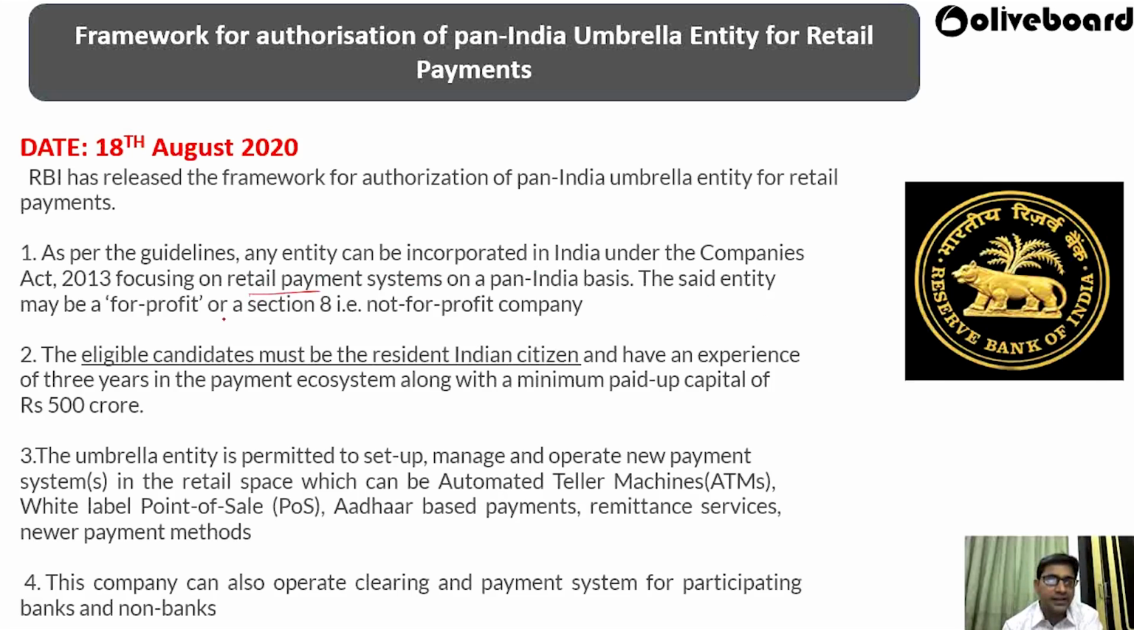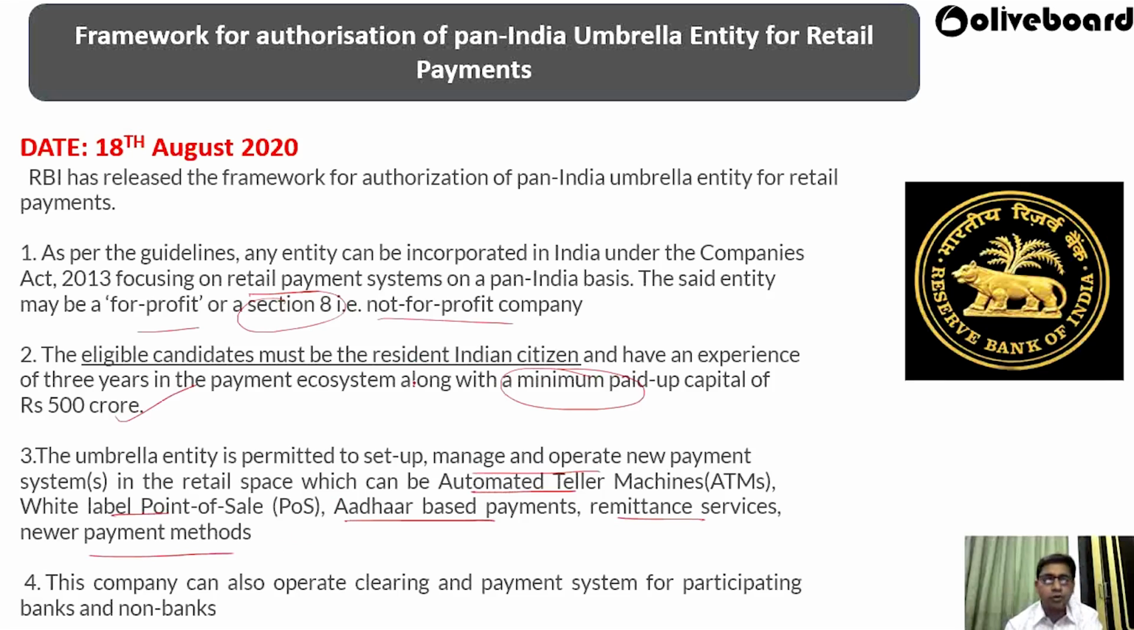The said entity may be for profit or a Section 8 non-profit company. The eligible candidates must be resident Indian citizens and have an experience of 3 years in the payment ecosystem, and a minimum paid up capital of rupees 500 crore. The umbrella entity is permitted to set up, manage and adopt new payment systems in retail payment, which can be automated teller machines, white label point of sale machines, Aadhaar based payment, remittance services, new payment methods. So they can do all these things.